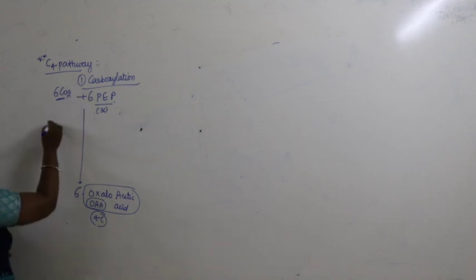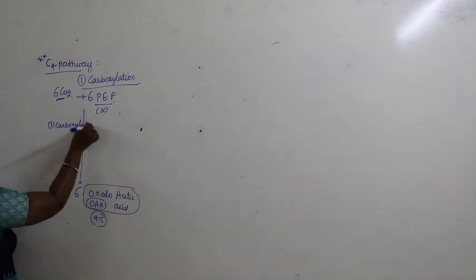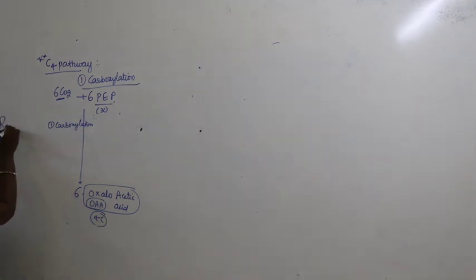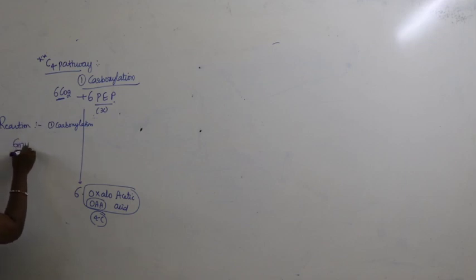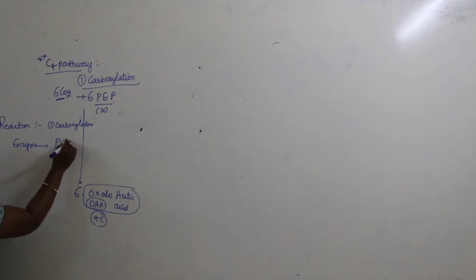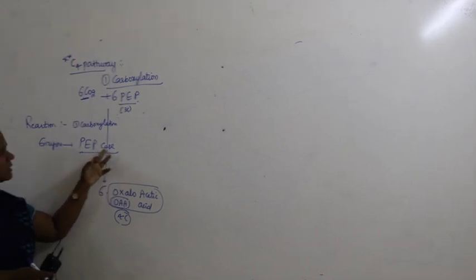This reaction name I'm writing again here. The first step is called carboxylation. For every step we are writing the name of the reaction and the enzyme which participates. For this reaction, the enzyme is PEPcase, phosphoenol pyruvate carboxylase.